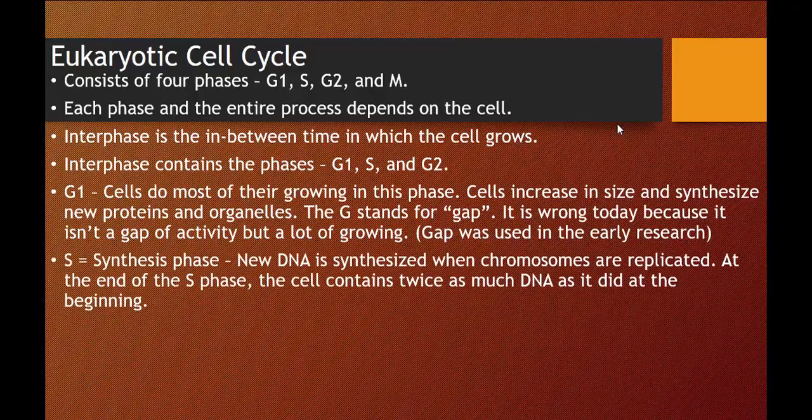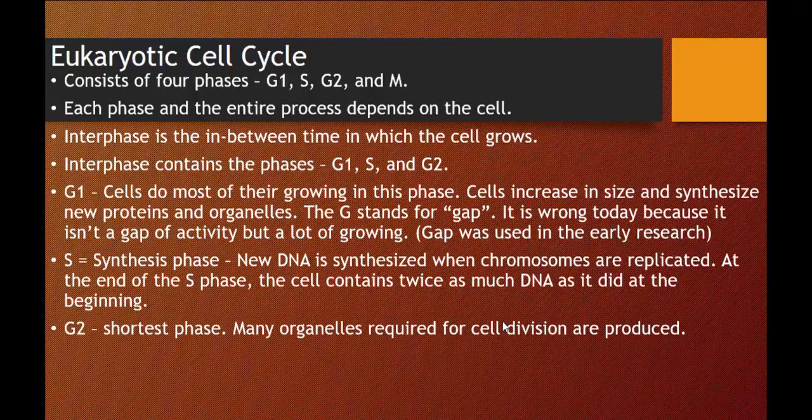Then we have what's called the S, which stands for the synthesis phase. New DNA is synthesized when chromosomes are replicated. At the end of the S phase, the cell contains twice as much DNA as it did at the beginning. And that's because the DNA and the chromosomes have been replicated. Well, if it's been replicated and copied, of course it's going to contain twice as much DNA as it did in the beginning. Then we have G2, which is the shortest phase of interphase, because remember, interphase contains G1, S, and G2. Now, many organelles required for cell division are going to be produced here.